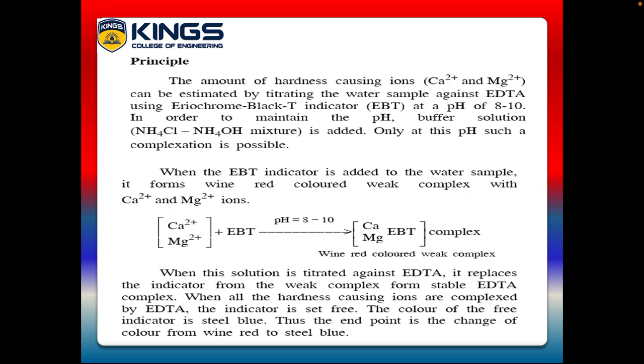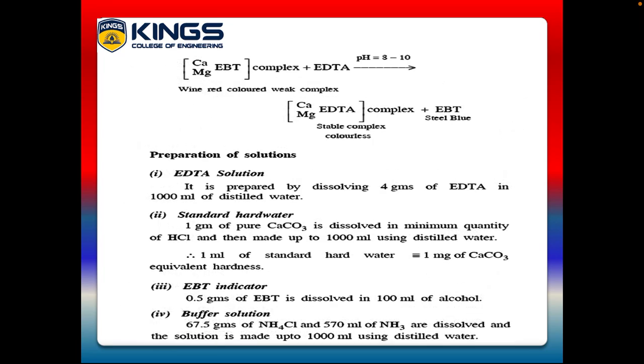When the solution is titrated against EDTA, it replaces the indicator from the complex and forms a stable EDTA complex. When all hardness causing ions are complexed by EDTA, the indicator is set free. The color of the indicator is steel blue. Thus the endpoint is the change of color from wine red to steel blue. This is the principle of the EDTA method.